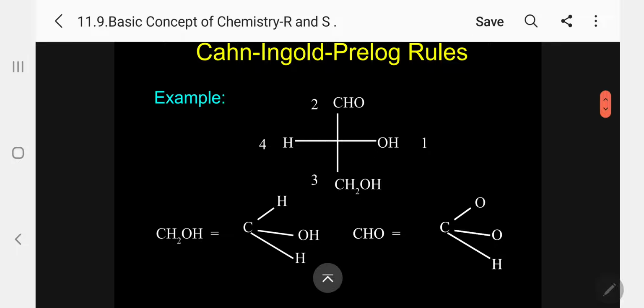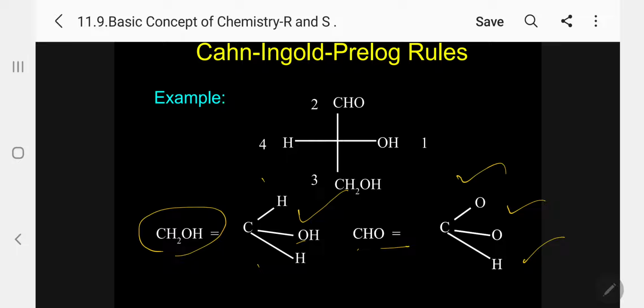Example here. We have discussed this already. In this case, CH2OH is equivalent to what we write as H, H, OH, and CHO we write as O, O, H. So automatically this takes priority, number 2.